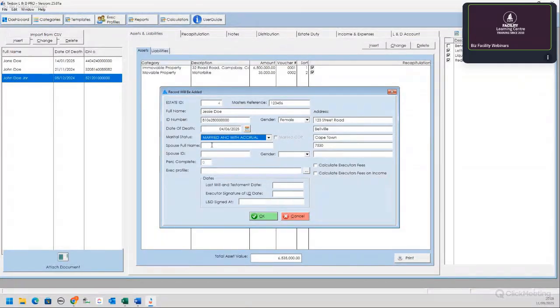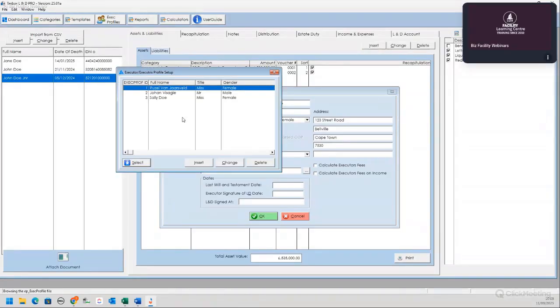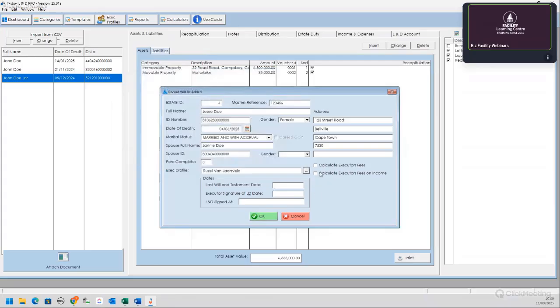Okay. And then the spouse's name is Yanni Doe. And then, of course, you also need to add his or her details. Then you can link an executive profile here. So I've already got pre-populated executives in the program. Let's say I'm the executive for this one. Let's calculate the executive fees on income.